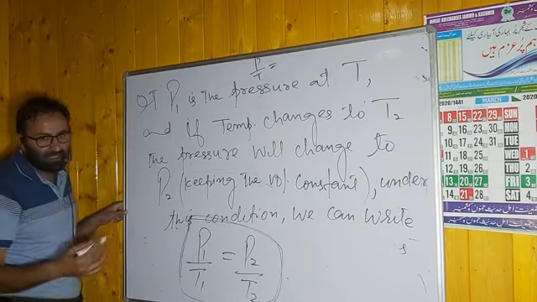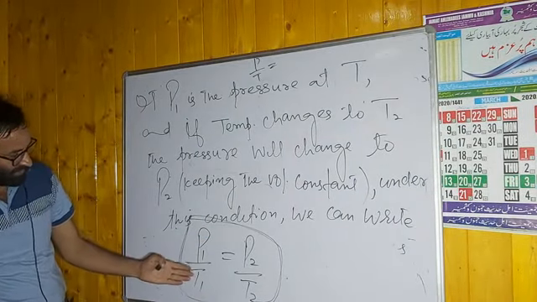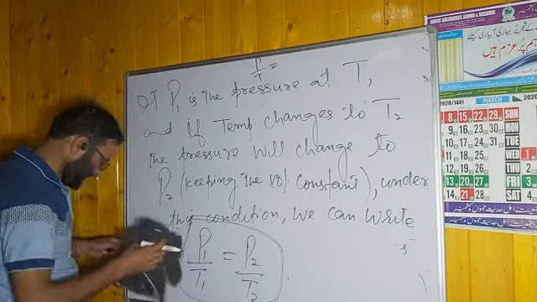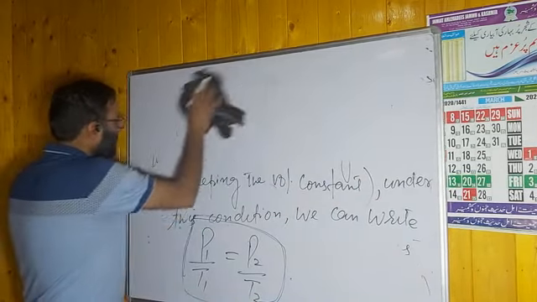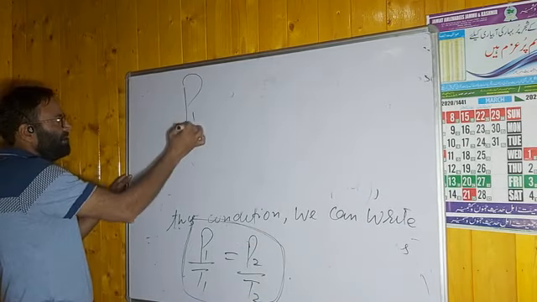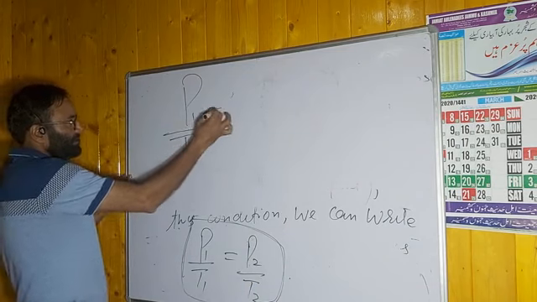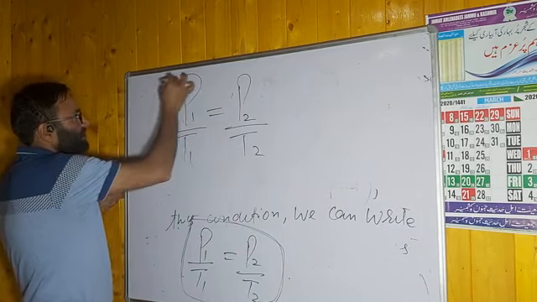Just like Boyle's law, Charles' law, there are 4 variables. If you know the values of 3 variables, you can determine the value of the 4th variable. You have to remember P1 by T1 is equal to P2 by T2. This is the important expression.